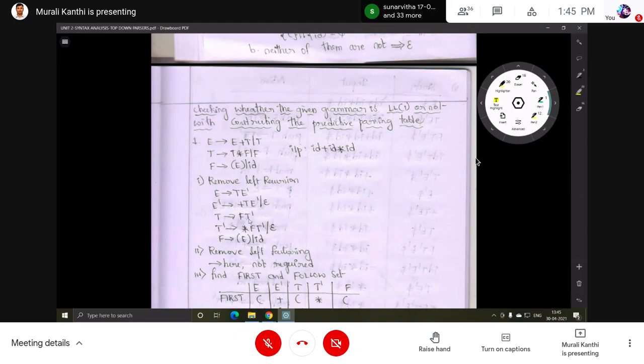One more question: construct a predictive parsing table for the following grammar and verify whether the given input string is accepted or not. And one more: check whether the given grammar is LL(1) or not, and verify whether the given input string is accepted by the grammar or not.